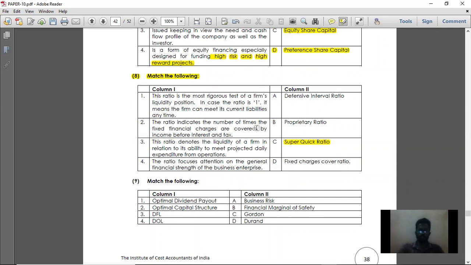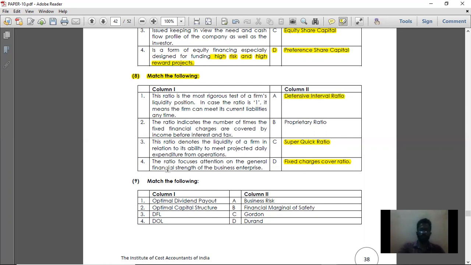Then the ratio indicates the number of times fixed financial charges are covered by income before interest and tax. That is the fixed charge cover ratio. So if they ask which ratio deals with fixed coverage, then it is the fixed charges coverage ratio. Then third point: the ratio denotes the liquidity of the firm in relation to its ability to meet the projected daily expenditure from operations. That is the defensive interval ratio.